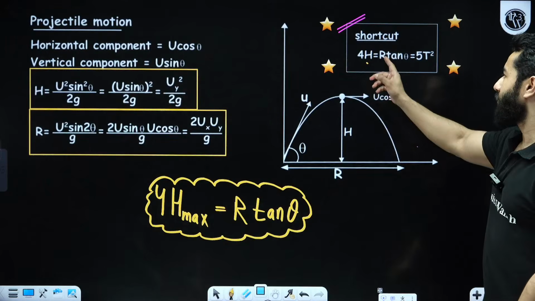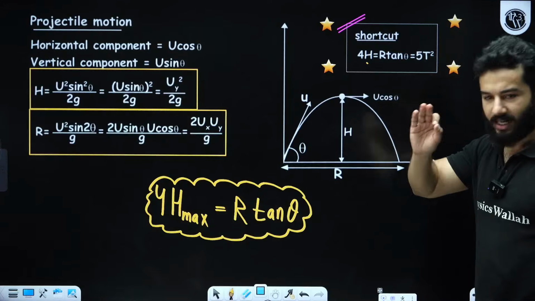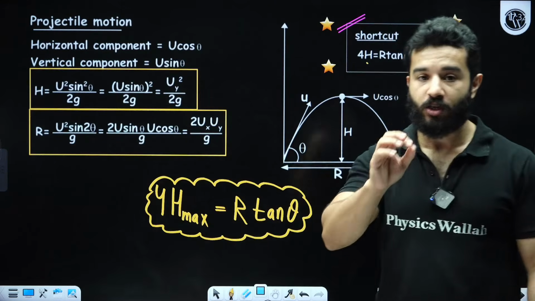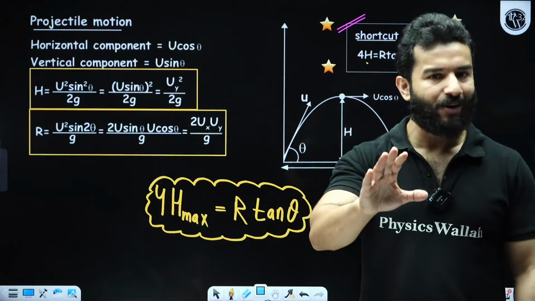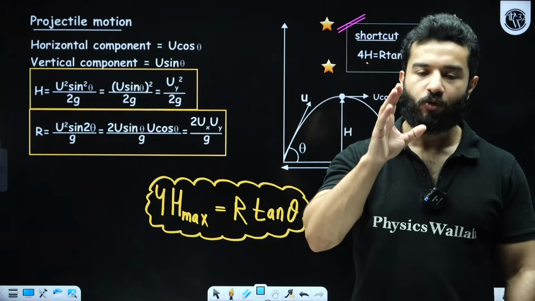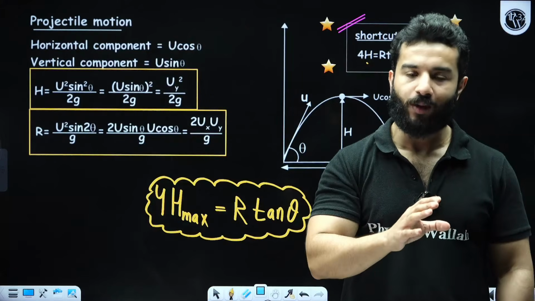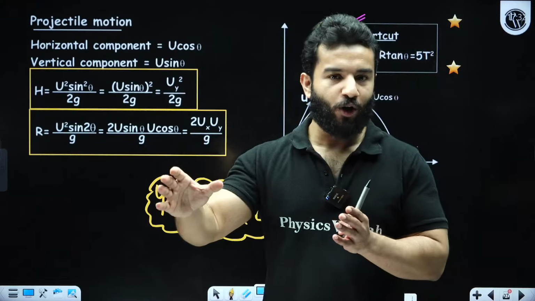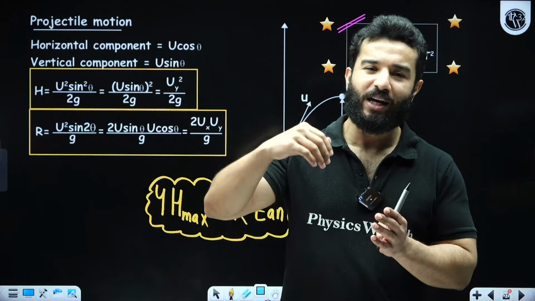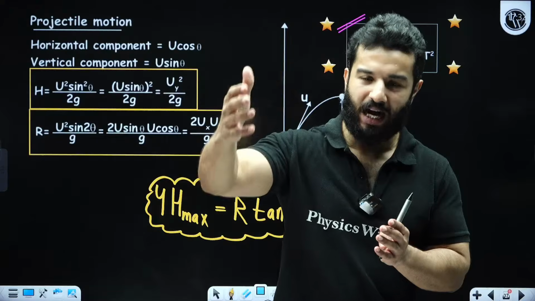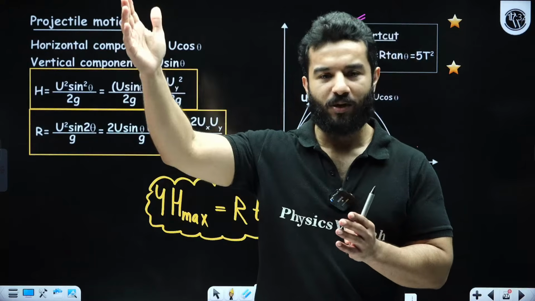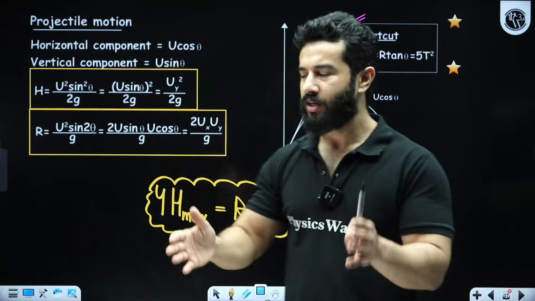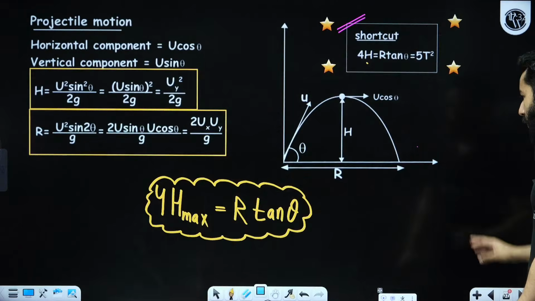It is going to save a lot of time. So again and again I'm saying, whenever you are going to do questions of projectile motion or motion under gravity, kinematics, whole of kinematics, do not forget to use these shortcut formulas. A lot of time is going to be saved. If you are not going to use these shortcut formulas, you will have to form quadratic equations, and then the solving part will increase. It will become a lengthy solution, right? So these things are very, very important.